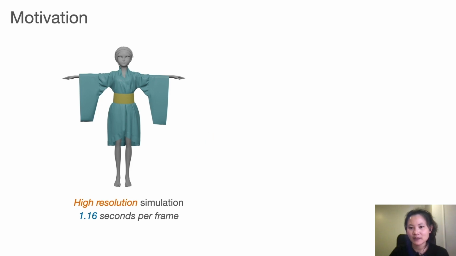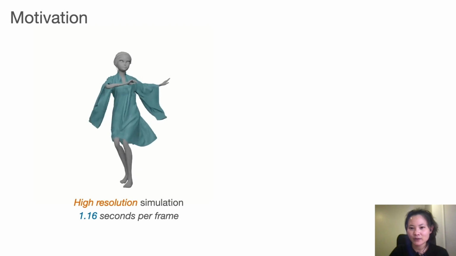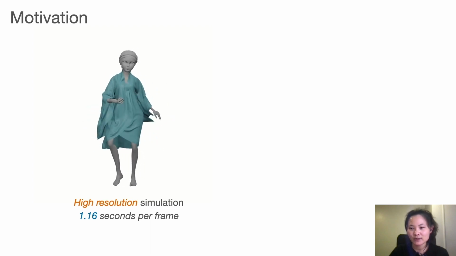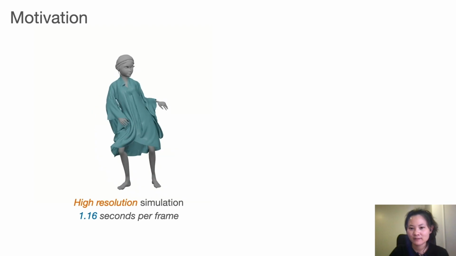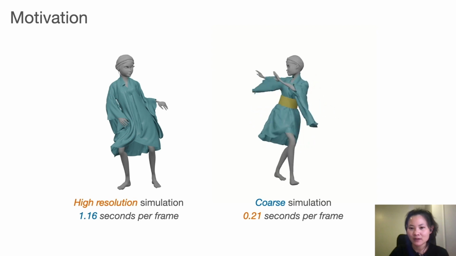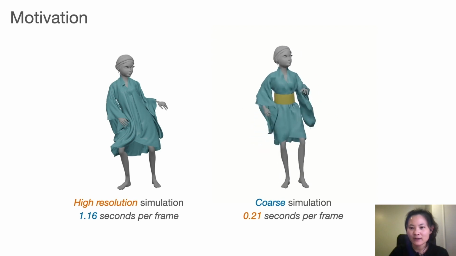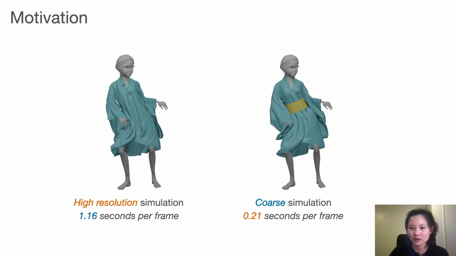Achieving high-quality and robust physically-based cloth simulation is difficult. It is computationally expensive, tedious to set up, and can be unstable when the quality demand increases. For example, when simulating with higher mesh resolution, the blue dress breaks the constraints enforced by the yellow belt. By using a coarse version of the garment, the coarse geometry is easily simulated efficiently and reliably. However, the missing detail wrinkles are the most significant shortcoming of the coarse simulation.